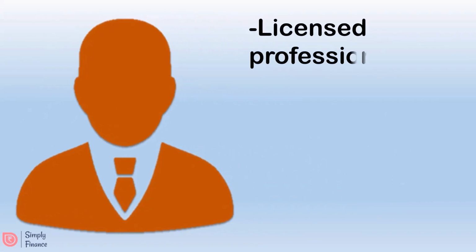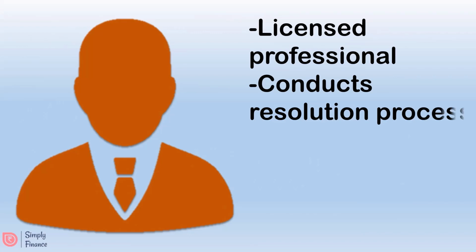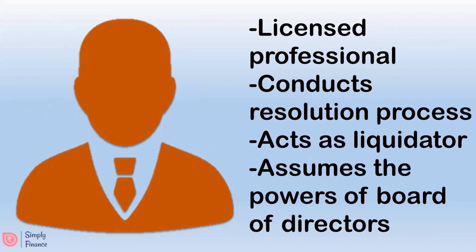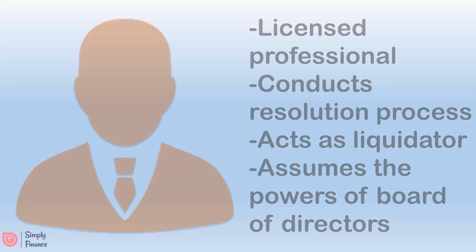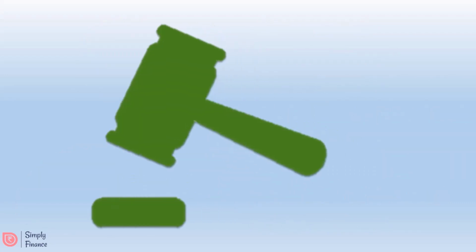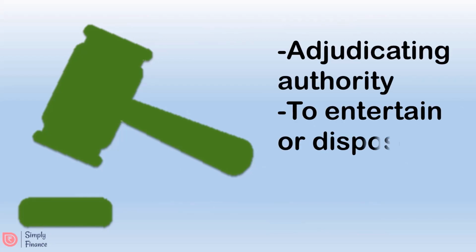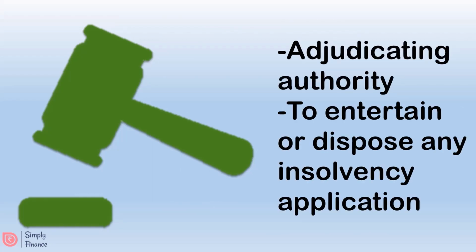Next is the insolvency professional, who is a licensed professional regulated by the IBBI. He will conduct the resolution process and will act as the liquidator. He is appointed by the Committee of Creditors and will assume the power of the Board of Directors. The adjudicating authority would be the National Company Law Tribunal, to entertain or dispose of any insolvency application and decide in respect of claims or matters of law.